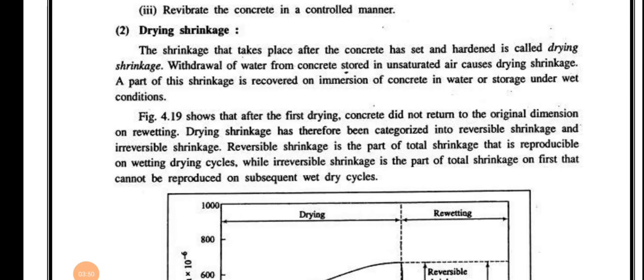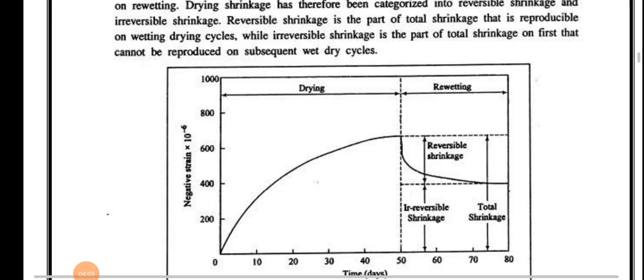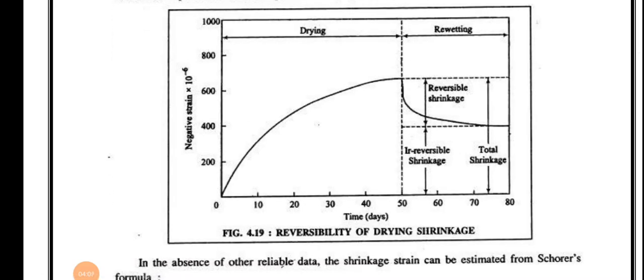Withdrawal of water from concrete stored in unsaturated air causes drying shrinkage. A part of this shrinkage is recovered on immersion of concrete in water or storage under wet condition. You can see here the reversibility of drying shrinkage shown in this graph.